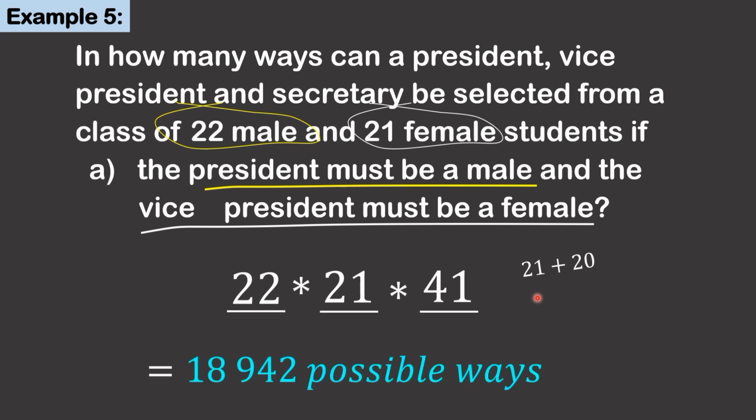Multiply. Therefore, there are 18,942 possible ways to select the president, vice president, and secretary from a class of 22 male and 21 female students.